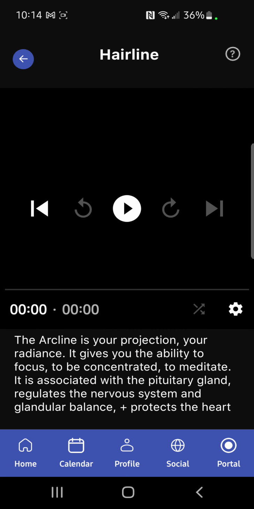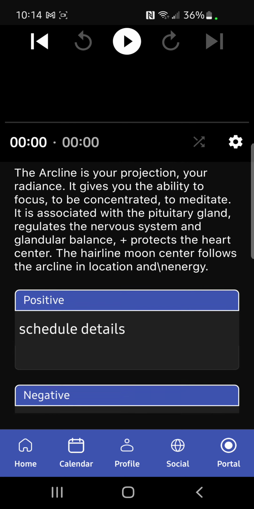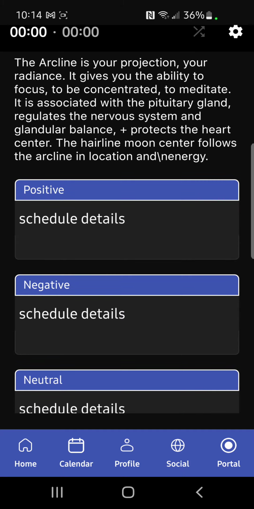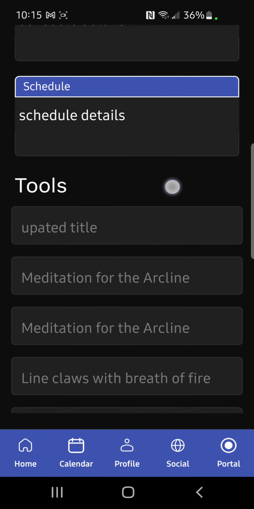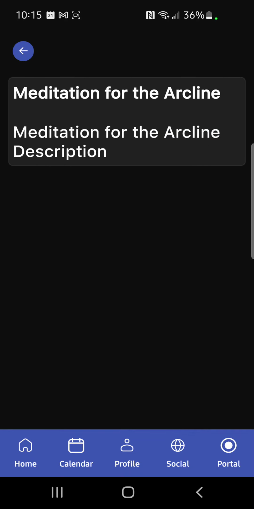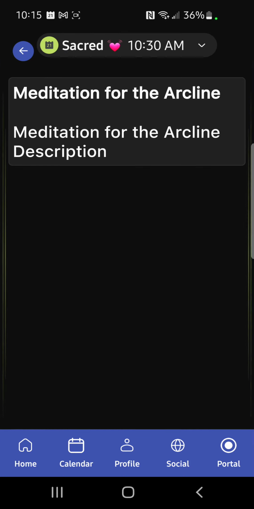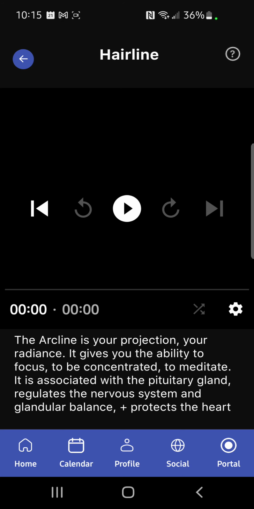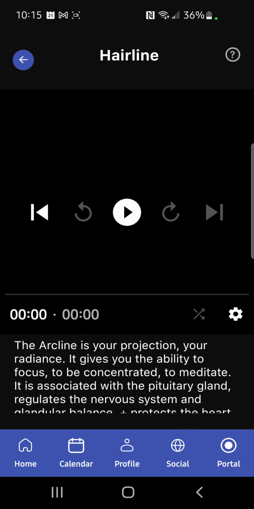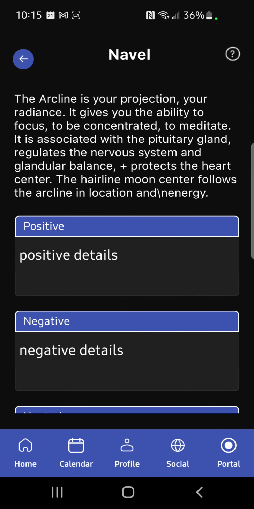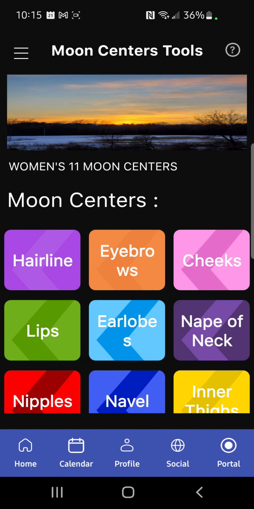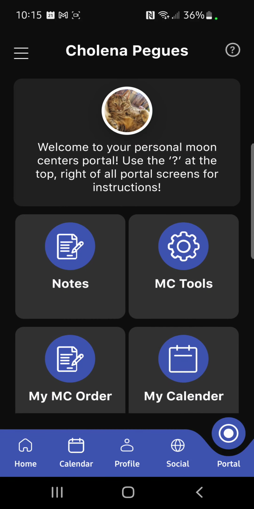So each moon center has its own tool section, a little video that gives you just a lot of what the text says as well, but just an overview of that moon center. You've got your overview, your positive aspect, your negative aspects, your neutral aspects, and scheduling. So these will also host video files and instructions and audios for the specific meditations and things that we offer. So each moon center has its own version of this with its own specific information and its own specific tools, which you can't see at the moment because it's for testing only still.